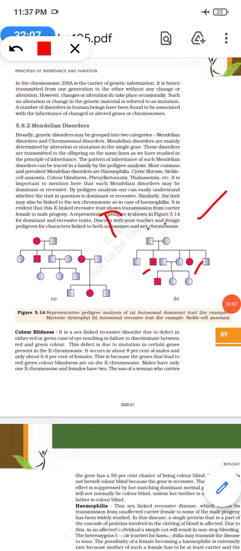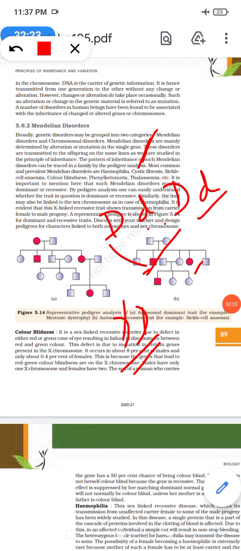So this person is Dd and the female is also Dd. Here the recessive is going to be the disease.